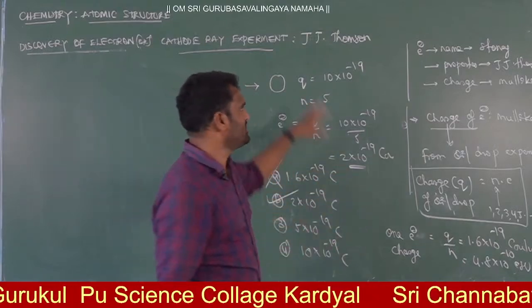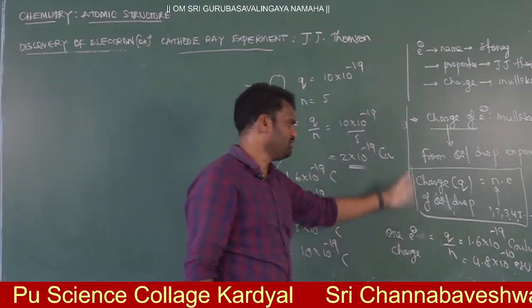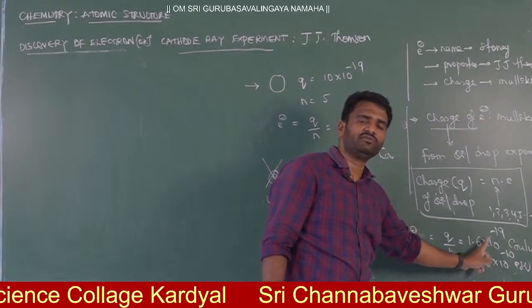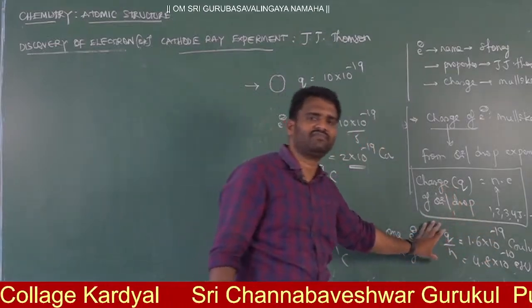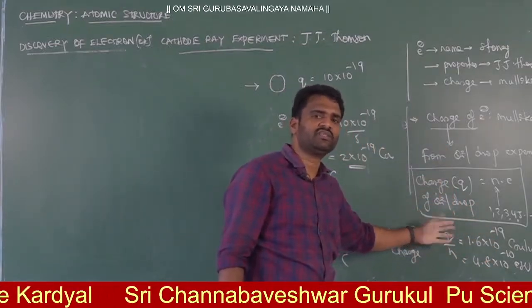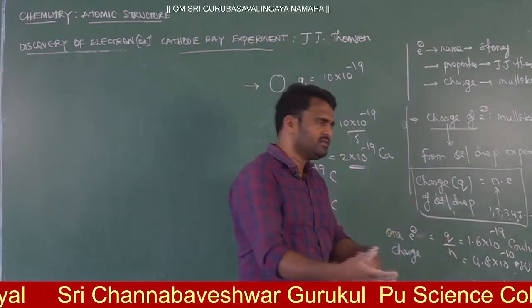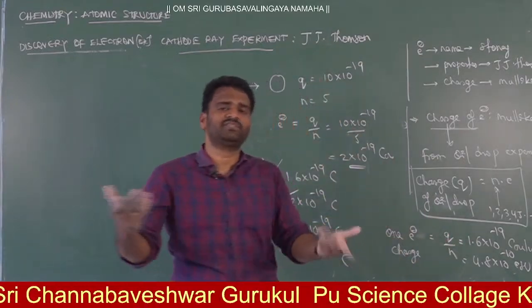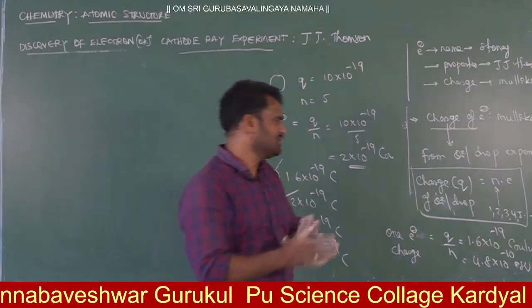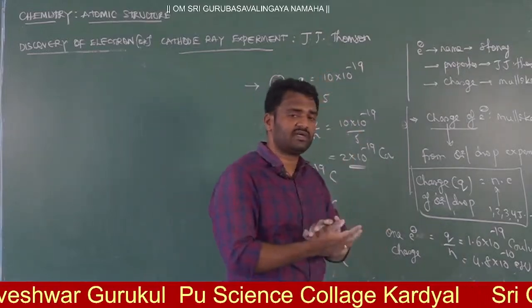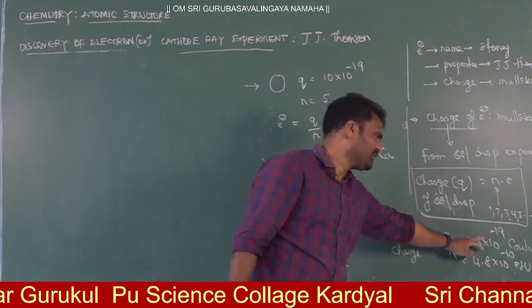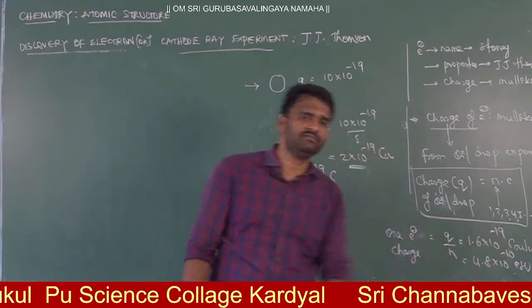When the droplet charge is not given, then according to Millikan you have to directly take the charge of one electron as this much. This is the reference value for the experiment. If I do the experiment myself, I will get a different charge. But according to the reference, when the droplet charge is not given, for one electron this is the charge in coulombs, and this is the charge in ESU.